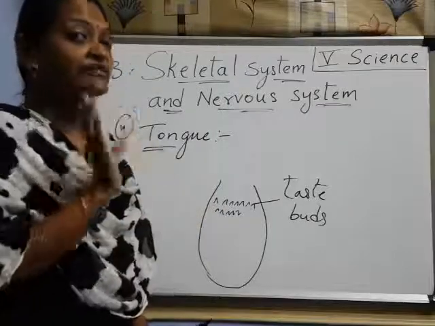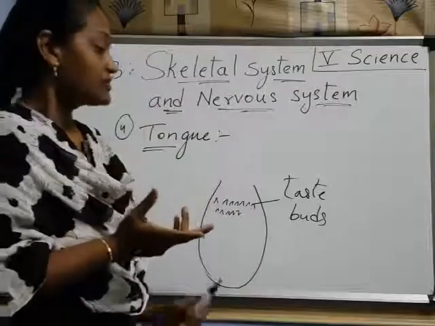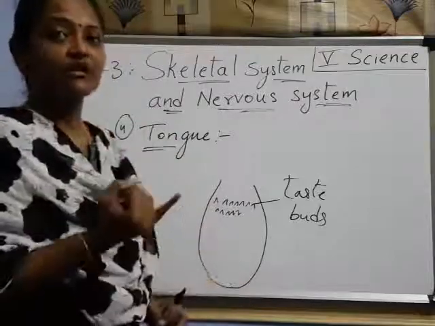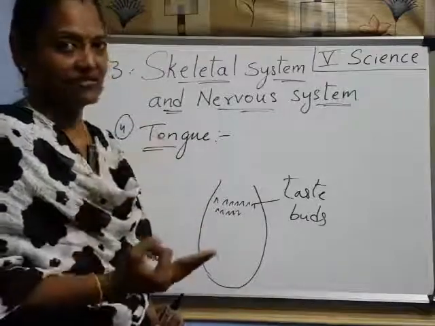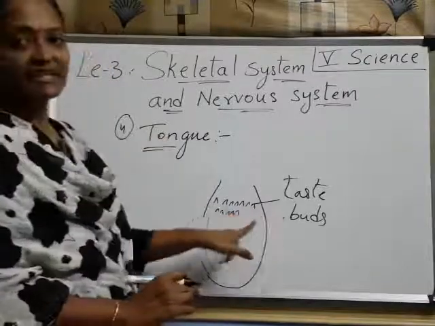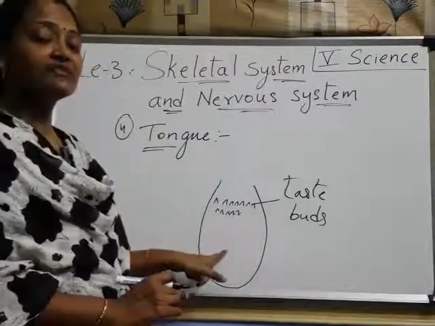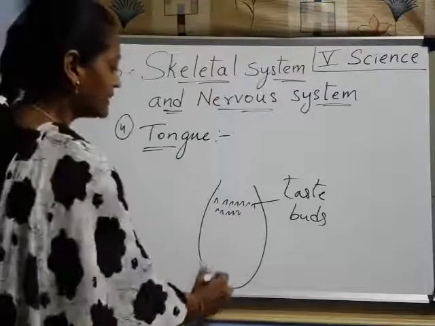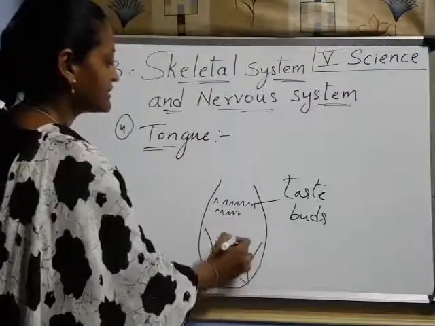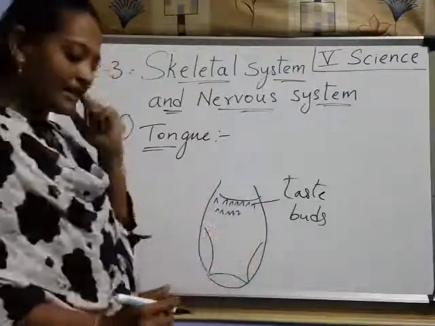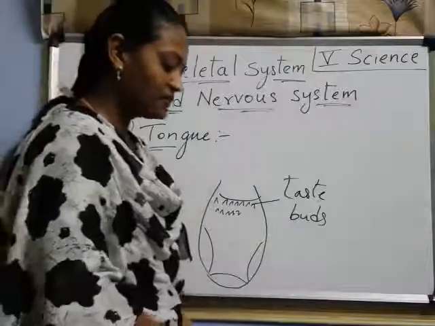If the tongue is not there, we can't speak, remember. So the tongue helps us to speak, to chew and to taste. Taste buds on the tongue tell us different tastes. I'll show that picture for you.